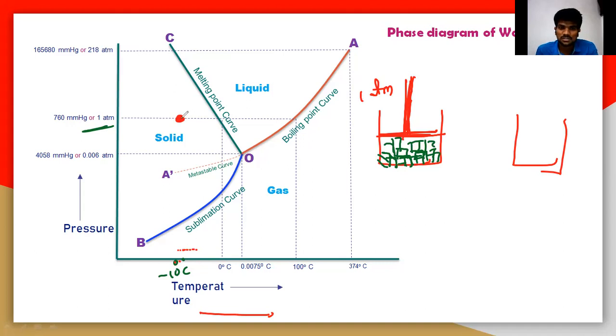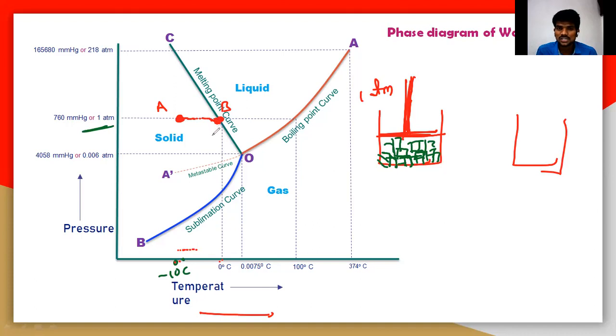So simply this particular point is moving towards here. Let us say this particular point is A. The point A is moving towards the right side like this. So what happens here? When it reaches this point, this is completely solid. Whenever it reaches this point, let us take this point as B. So at this particular point B, at 0 degrees Celsius, what happens here?